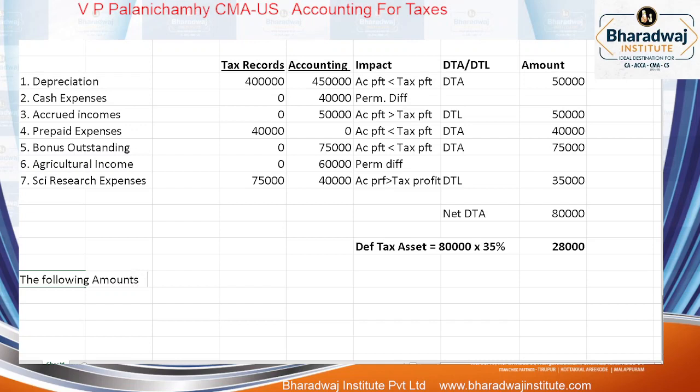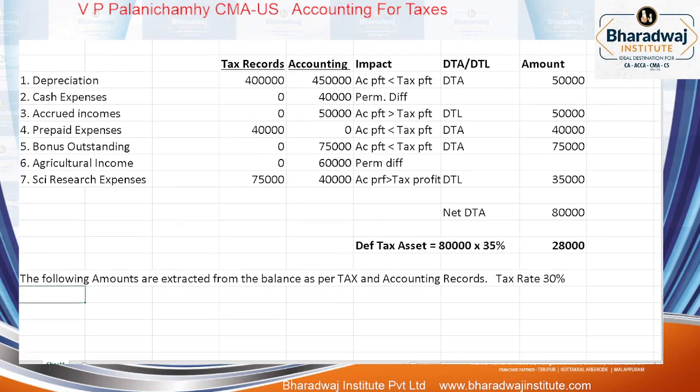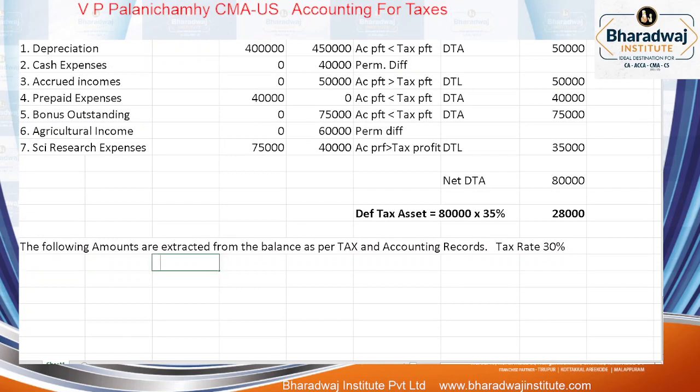The following amounts are extracted from the balance sheet as per tax and accounting records. Tax rate 30%. This is not a P&L account; we are going to work this out on the balance sheet basis.